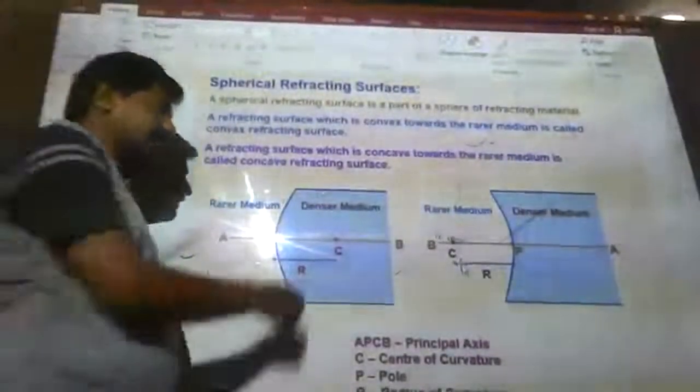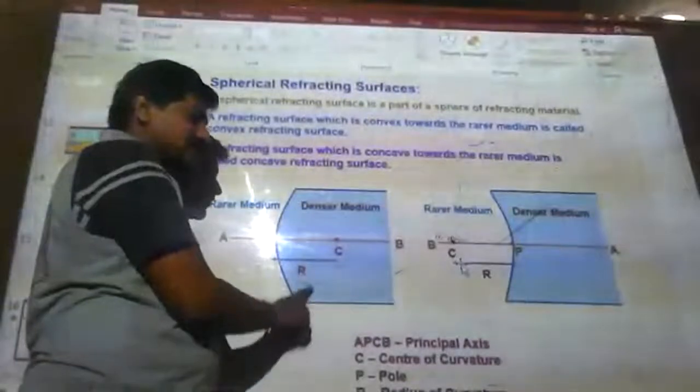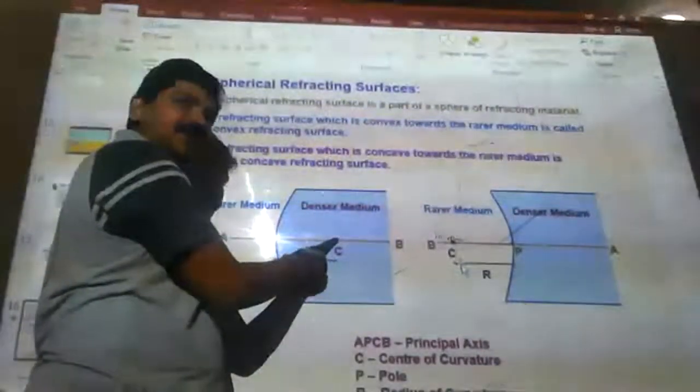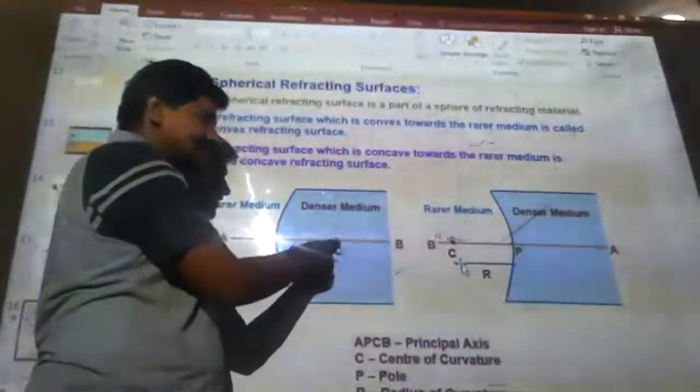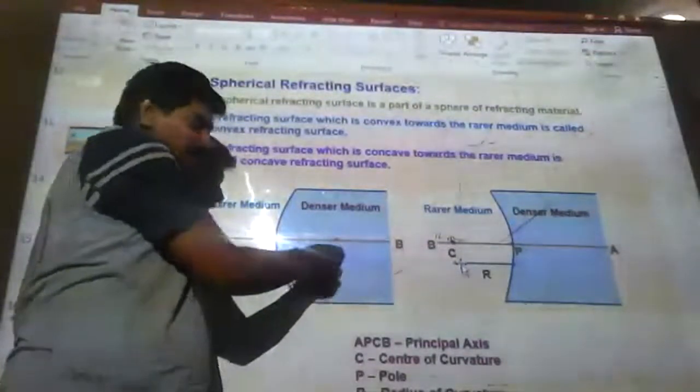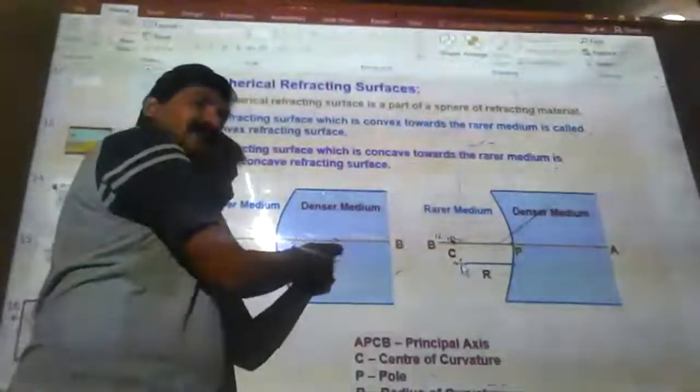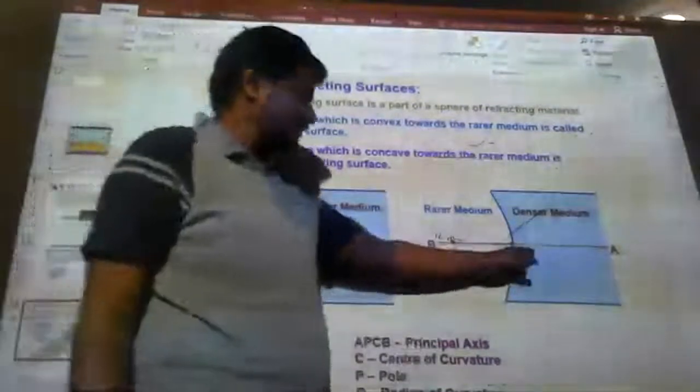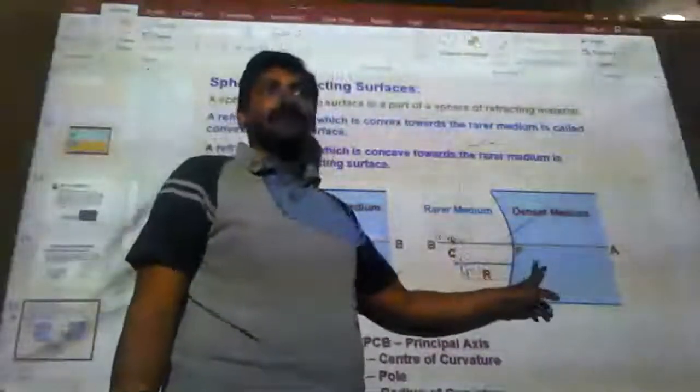Wherever the curvature is, towards the curvature you have the center of curvature. We have written this is center C at a distance R. This center is called the center of curvature for that curvature. Here in this case, this is the center for this curvature.